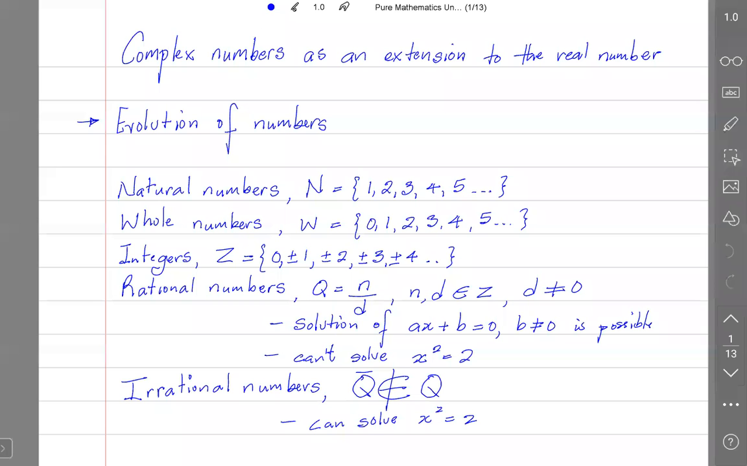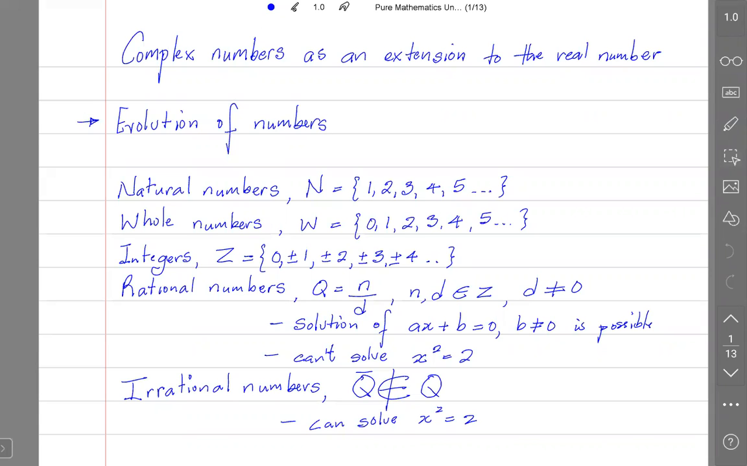All right, so we're starting with complex numbers. This says complex number as an extension of the real number. Then under that I have evolution of numbers. If you remember anything from number theory, you'll know that our understanding of numbers starts off with natural numbers.